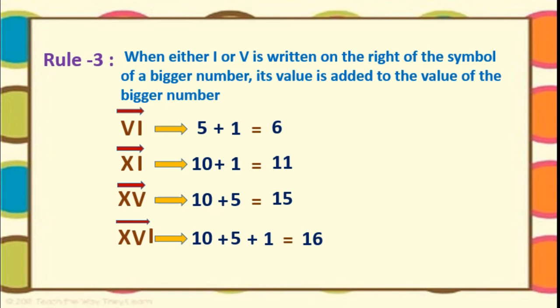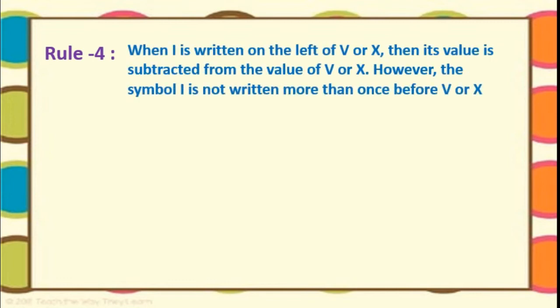And now going to study rule number 4. When I is written on the left side, what happens we'll see. We have to subtract. Okay. Now see here. Left side. I have written I on the left side. Here we will minus 1. Means 5 minus 1 is equal to 4.